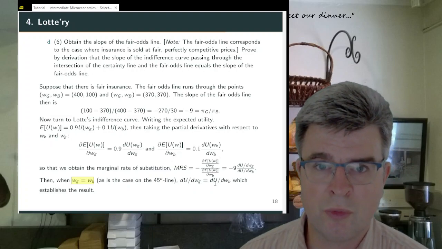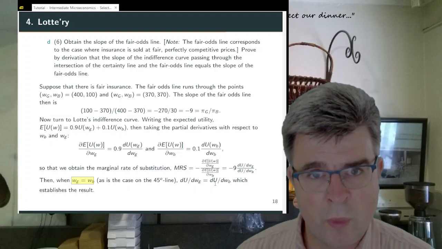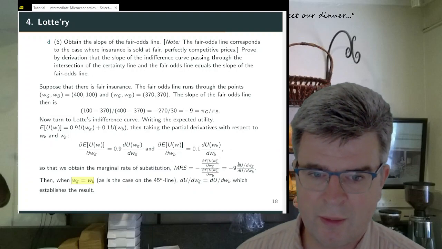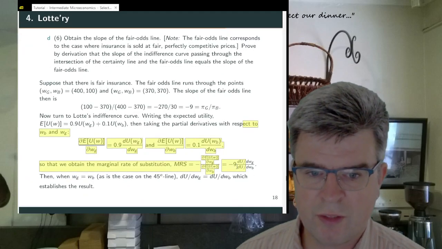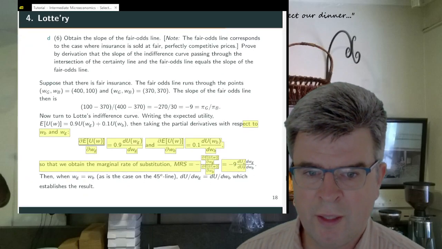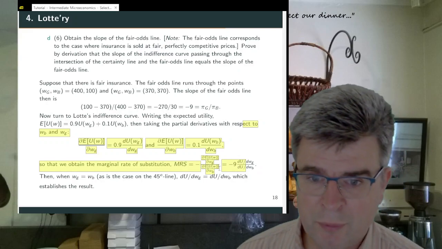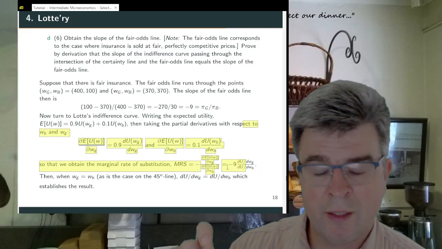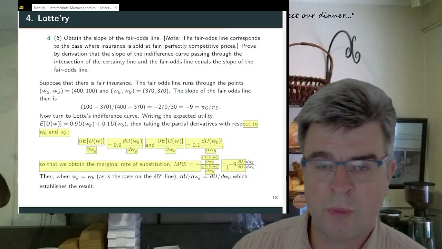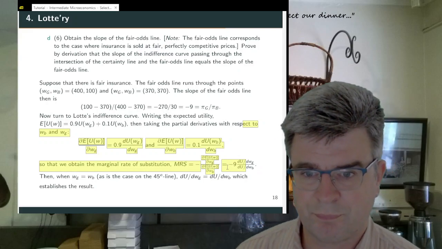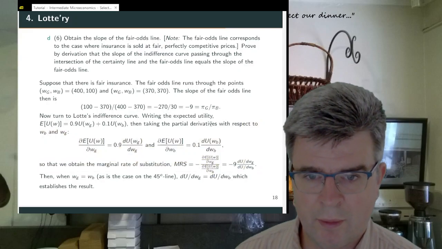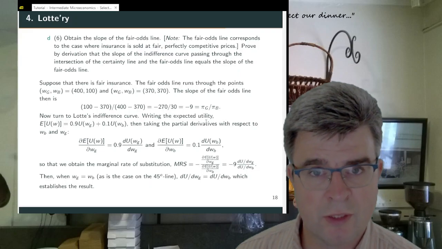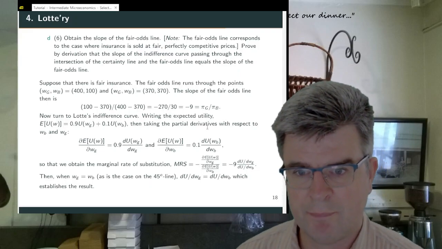So the marginal utility of additional wealth is identical at those points. These two derivatives are therefore identical and cancel out, and we get that the marginal rate of substitution at the certainty line, at point E, is equal to minus 9. And that completes exercise D.